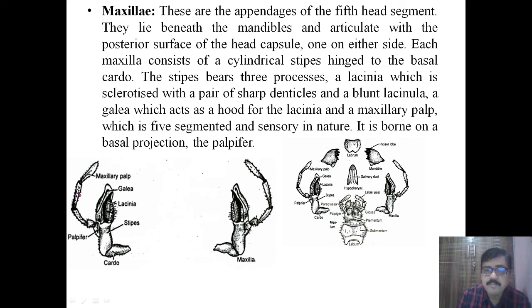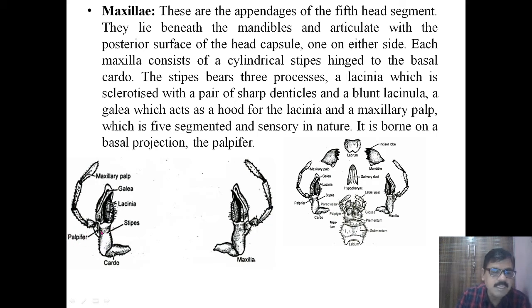This is the maxillary palp. How is the maxillary palp? It is five segmented and sensory in nature. This maxillary palp is borne on the basal projection that is called the palpifer. This is the palpifer, and then this is one, two, three, and four. This is the entire maxillary palp, five segmented, borne on the basal projection called the palpifer.